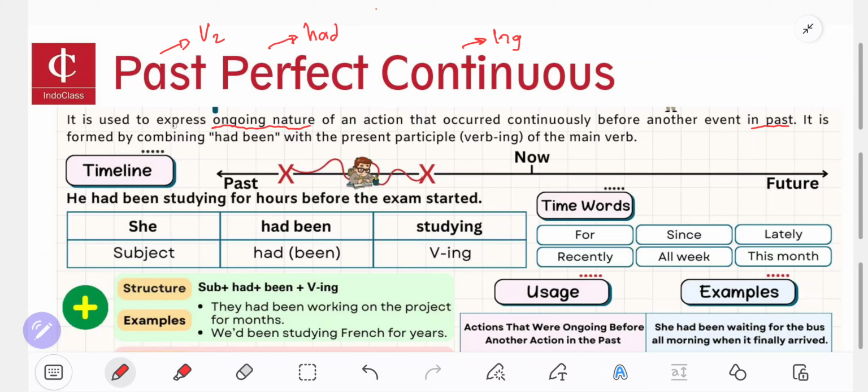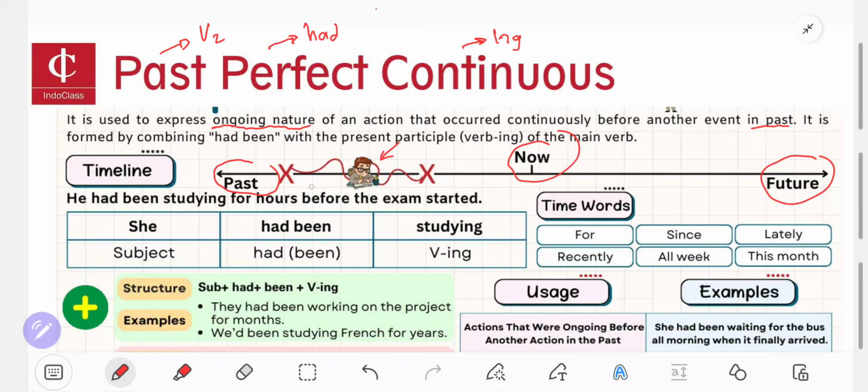Timeline for this past perfect continuous: your position in here is in the past time, and the timeline now is in here, and the future is on here.